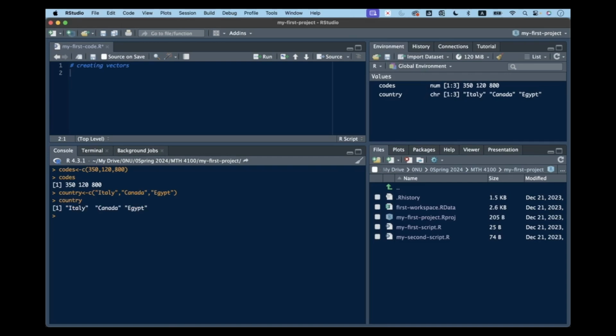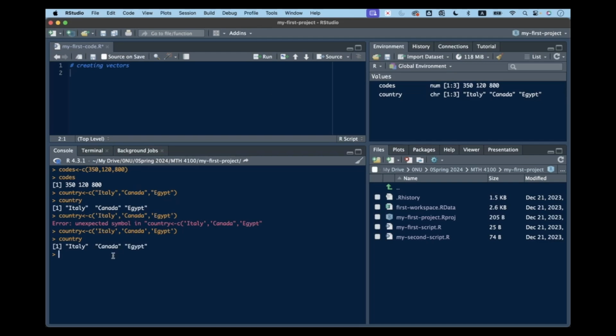Because these are characters, country is a vector that contains 3 values: Italy, Canada, Egypt. You can use single quotes, by the way. Single quote is fine, so both give you the same thing. You can use double quotes or single quotes, but don't get confused between the single quote and the back tick.